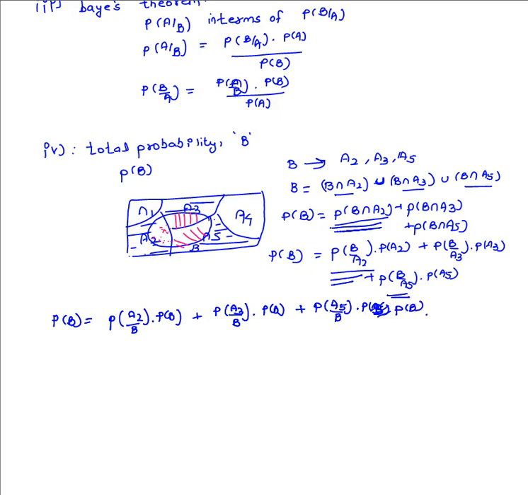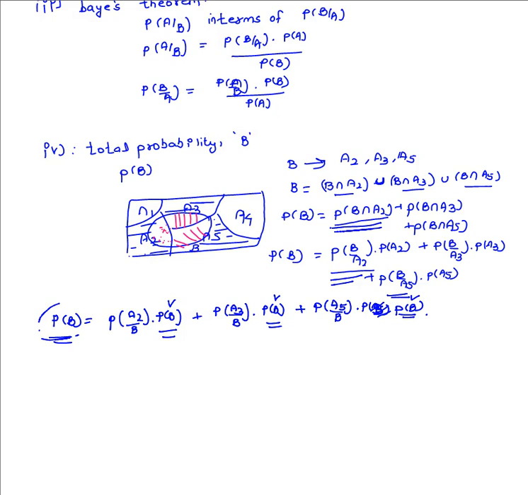But if we observe, we are evaluating P of B and we are also getting the right side expression in terms of P of B. Once we have obtained the value of P of B, there is no use of this expression, because in order to evaluate this expression we need the value of P of B. Once we know P of B, this expression is itself not useful.